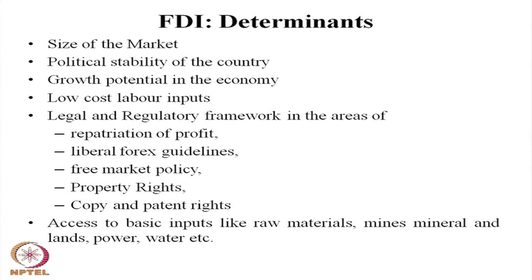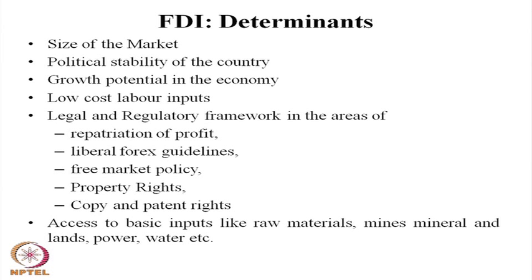Let us see what the determinants of foreign direct investment are. We discussed the advantages and disadvantages. Determinants mean the components on the basis of which foreign direct investment is decided. What we discussed earlier is the size of the market.